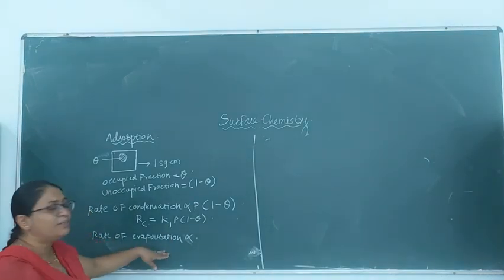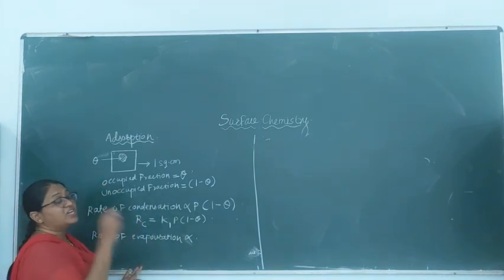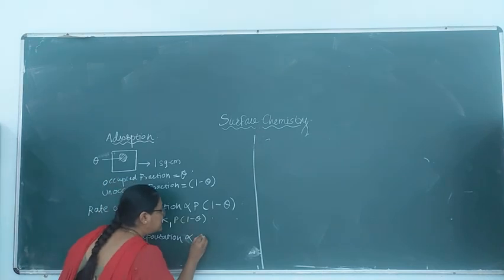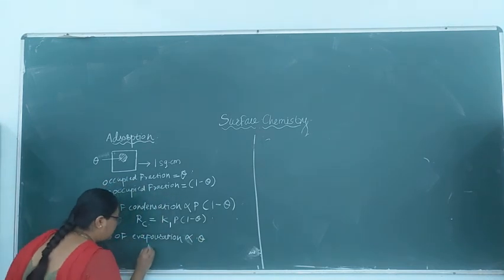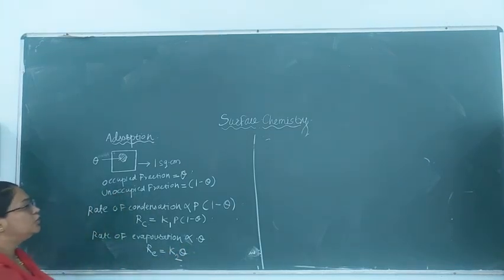So rate of evaporation or desorption is proportional to the surface area covered, and the surface area covered is theta. Therefore, rate of evaporation is equal to a proportionality constant, I have taken K2, into theta.